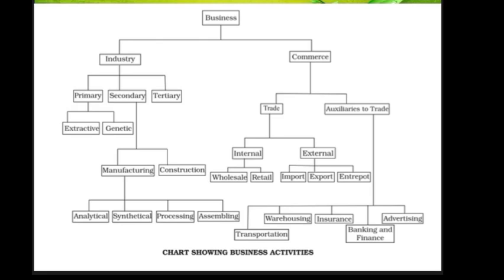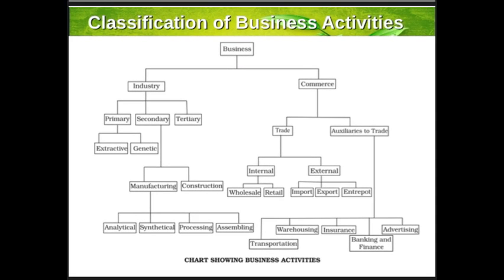Extractive industries are those industries which are involved in the extraction of something from natural resources, such as minerals from earth, fish from rivers, and mining. You can see the examples here: mining, fishing, agriculture, quarrying, etc. This type of industry is known as primary industry, which means extraction of natural resources directly from mother earth or nature, using materials from earth and sea.